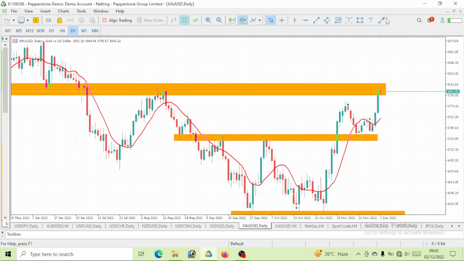So I want you guys to know that if you take a look at our DXY, you see that DXY is giving us a bullish move. So any other pairs we'll be trading against DXY, which is our gold, needs to give us a bullish move. But before we go bullish, I think a pullback needs to be made, right? So let's expect a pullback. We don't know if the pullback will be made today, but a pullback will be happening anytime soon.